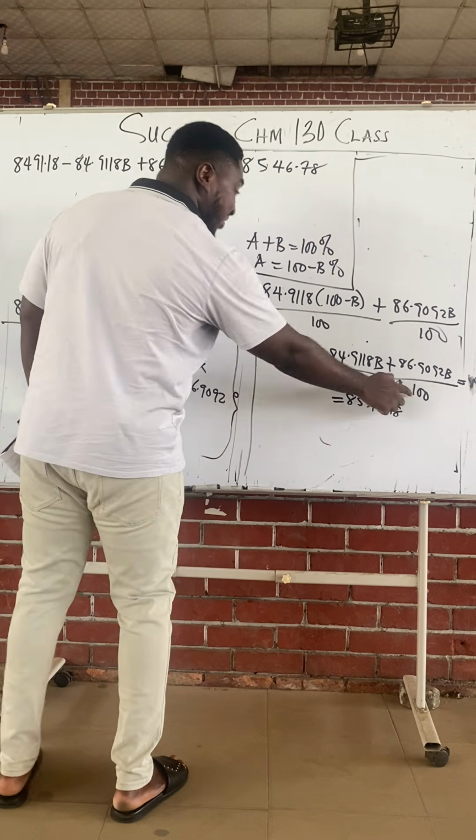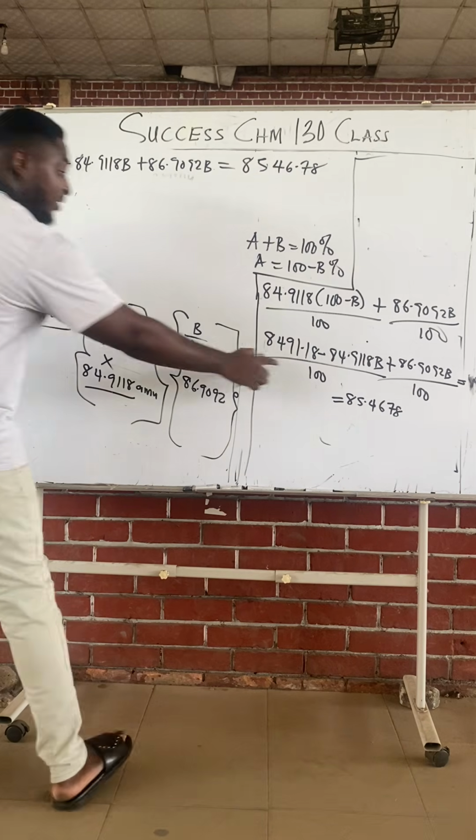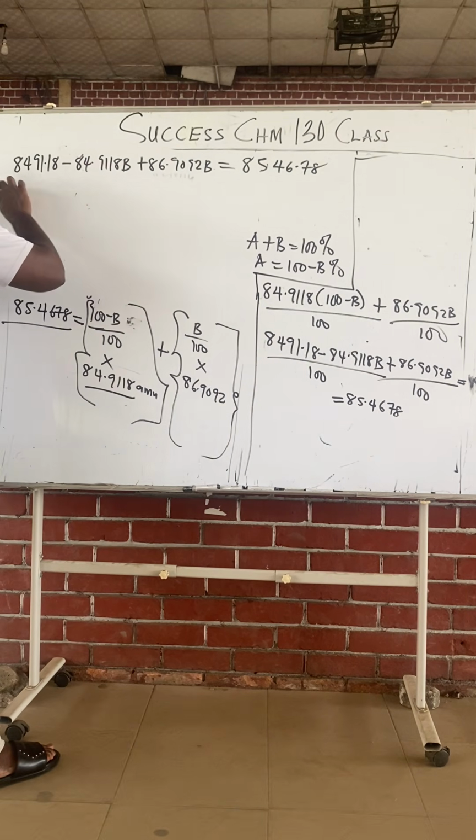Note that I did not carry the over 100 again, because I multiplied all through by 100.